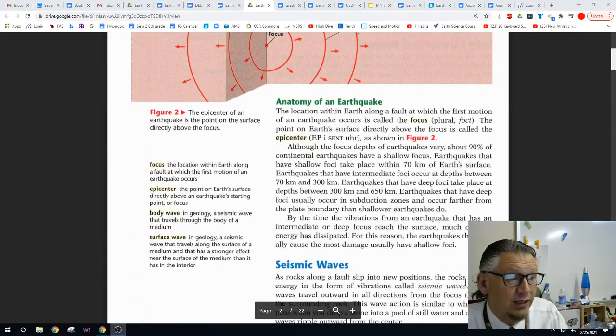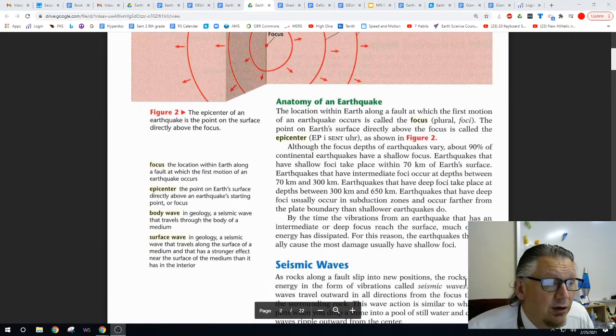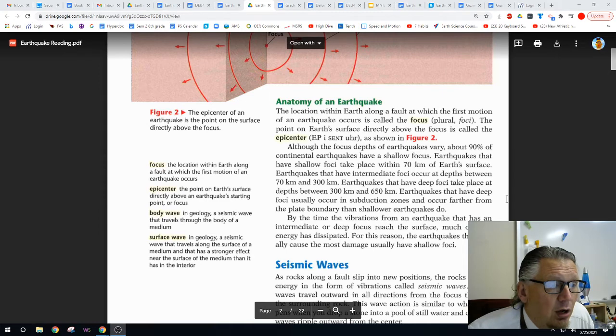Anatomy of an earthquake. The location within the Earth along the fault at which the first motion of the earthquake occurs is called the focus. Plural is foci. The point on the Earth's surface directly above the focus is called the epicenter, as shown in Figure 2. Although the focus depth of earthquakes varies, about 90% of continental earthquakes have shallow focus.